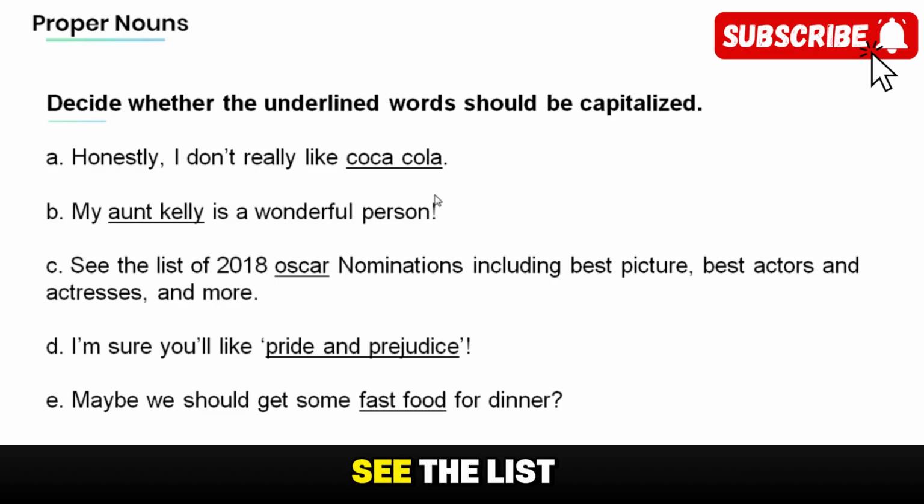C. See the list of 2018 Oscar nominations, including Best Pictures, Best Actors and Actresses, and more. D. I'm sure you like Pride and Prejudice.